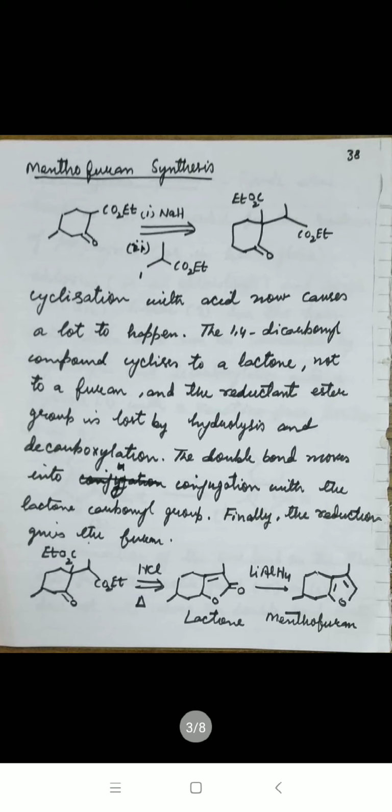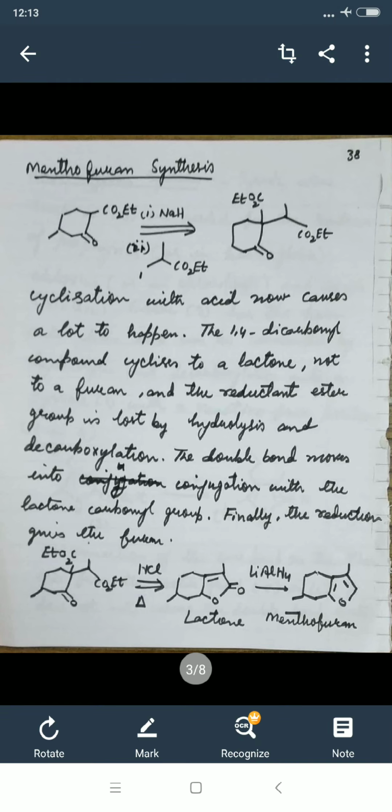Now we are going to take the synthesis of menthofuran, which is the starting material. Cyclization with the acid now causes a lot to happen. The 1,4-dicarbonyl compound cyclizes to a lactone, not to a furan, and the redundant ester group is lost by hydrolysis and decarboxylation. The double bond moves into conjugation with the lactone carbonyl group, and finally the reduction gives the furan. So here we are taking this